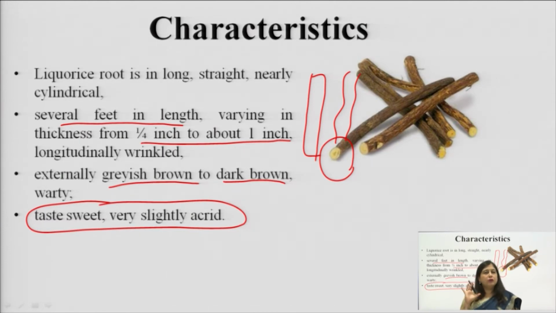That is one of the most, you can say the only exception in saponins, otherwise all the other saponins are very bitter in nature, okay. We normally have to determine the bitterness value of these saponins to consider those drugs for their quality control. But licorice is not bitter, it is sweet and very slightly acrid. Acrid means a slightly sour type of taste, like we have in honey. The honey taste is somewhat acrid, you know, it is sweet with slight sourness, that is slightly acrid taste.